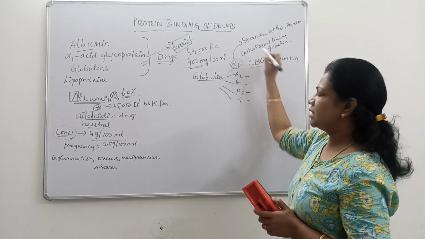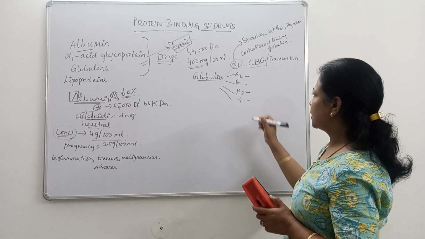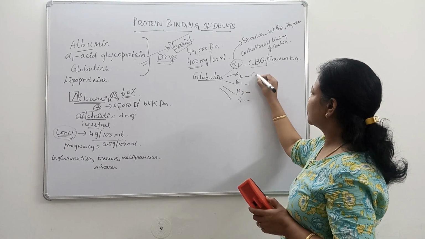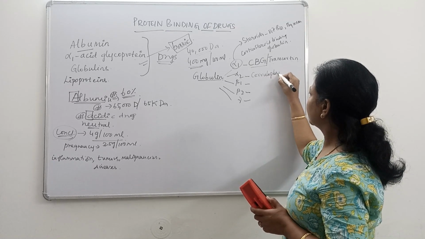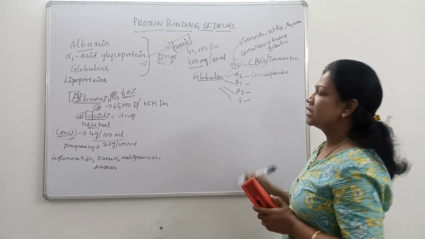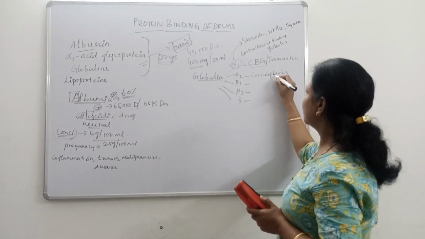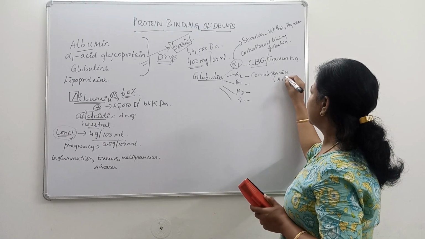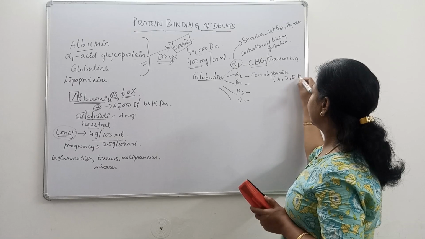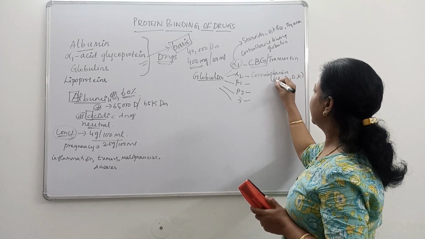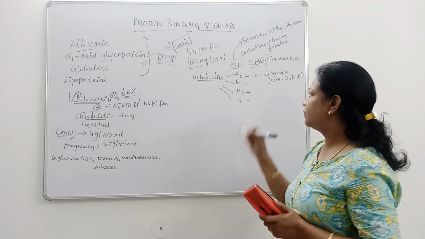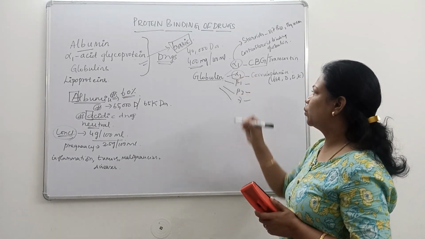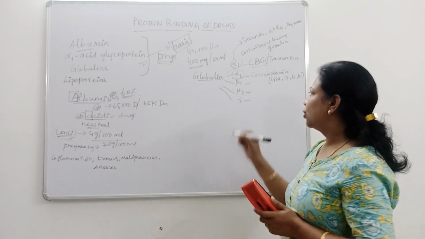So CBG binds the steroidal type of drugs. Now alpha 2 is also known as ceruloplasmin, which is responsible for binding of vitamins A, D, E, K, that is fat soluble vitamins. Fat soluble vitamins get bound with these alpha 2 globulins.